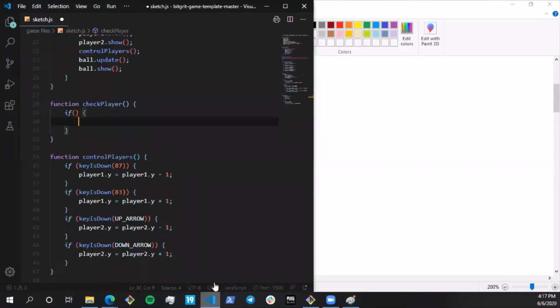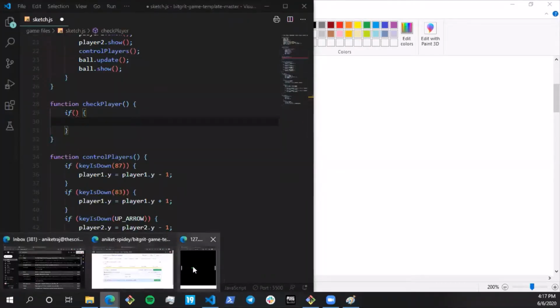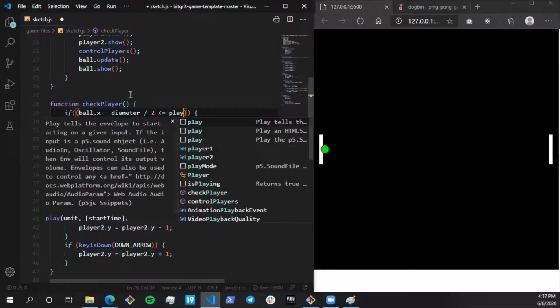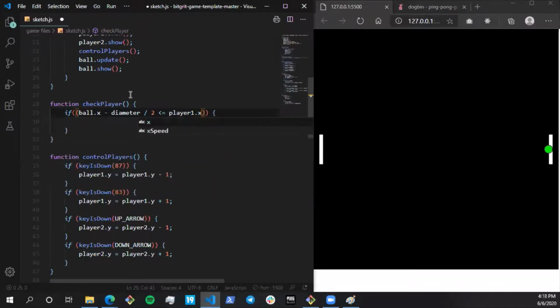Okay, so let me just write that in code. So I'm going to put it in another bracket: if ball dot x minus diameter by 2 is less than equal to player1 dot x plus the width by 2.